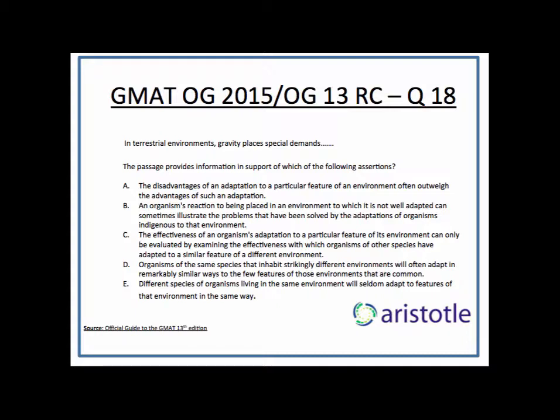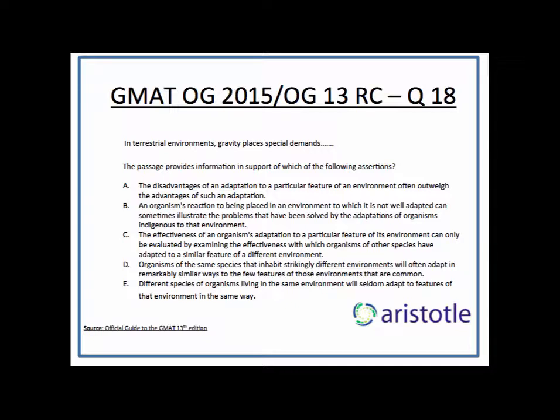Anyway, if I read beyond, it says only be evaluated by examining the effectiveness with which organisms of other species. I don't think we go into other species. We are always talking about snakes, be it terrestrial snakes, be it land snakes, and they have adapted to a similar feature of a different environment. I don't think that's correct either. That comparison doesn't help us. So C, I think, is totally wrong, and ideally I would have left it at only itself. In an inference question, only is not happening.